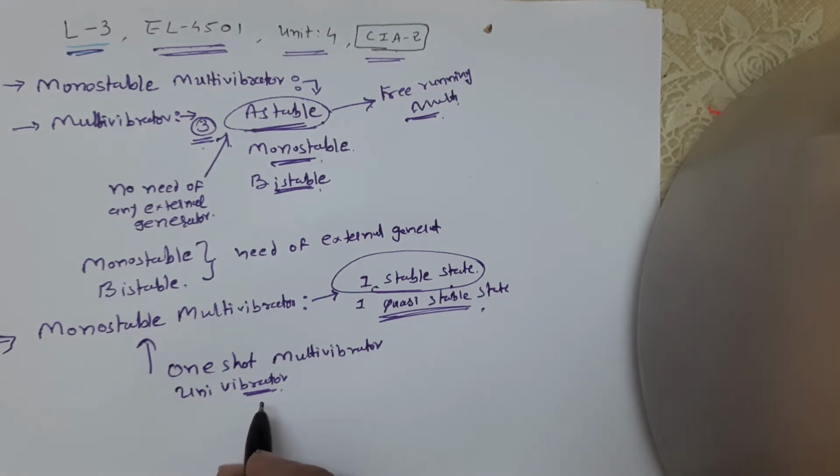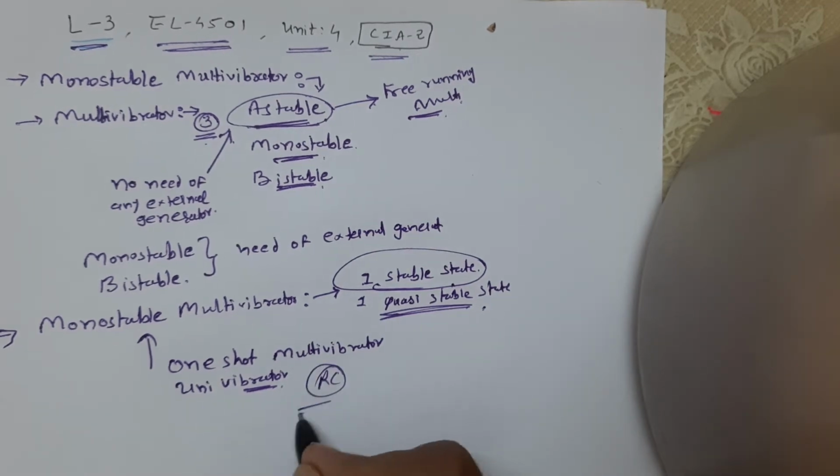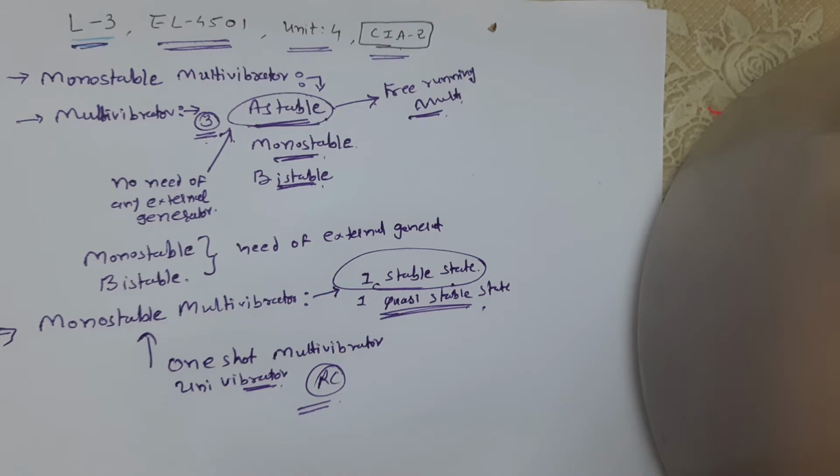What is the meaning of this? There is one stable state. So to change this there is a need of an external signal. When we apply an external signal through the external generator, it changes its state from one state to the other state. Now what is RC? RC is different circuit parts. We will discuss this when we discuss the circuit diagram of the monostable multivibrator.